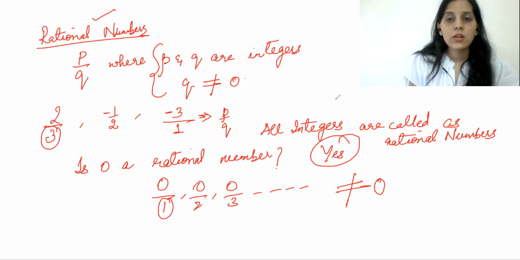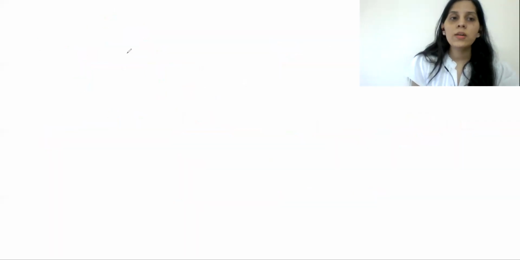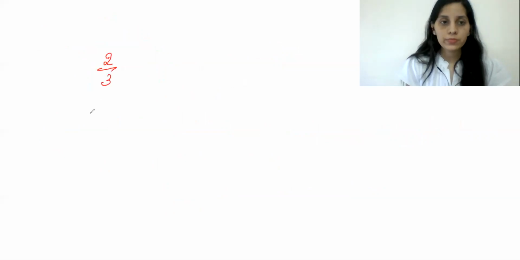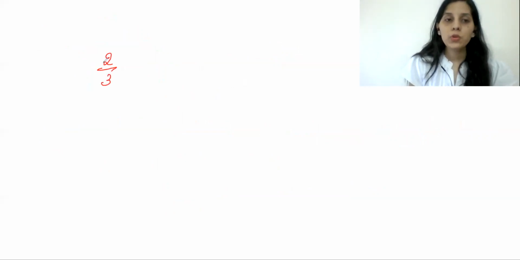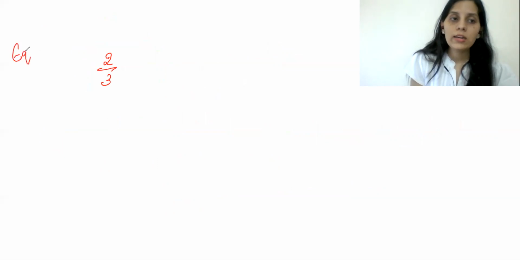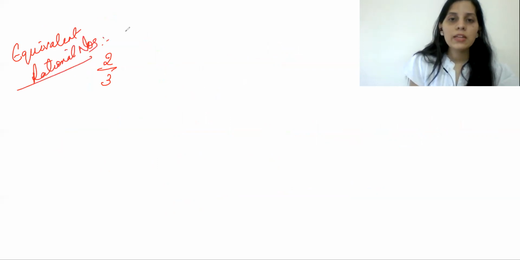Now let us explore more about the rational number. Let me take an example of 2 by 3. So with 2 by 3, I am going to explain what equivalent rational numbers are. By the name itself, we understand equivalent means equal.